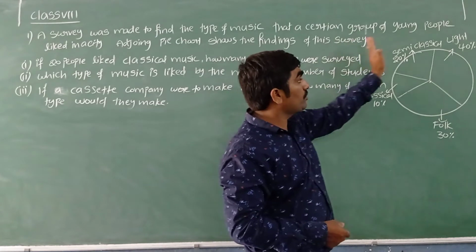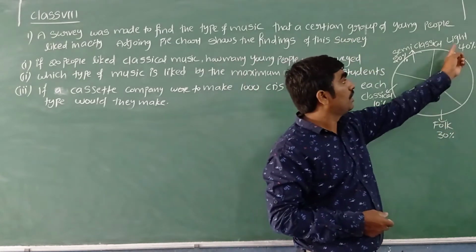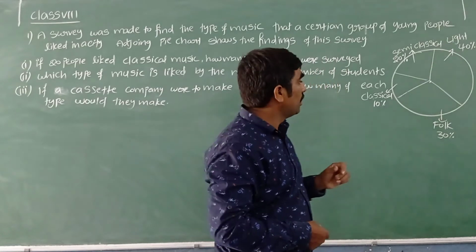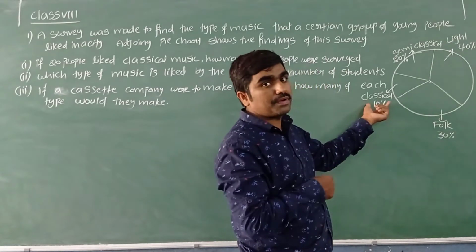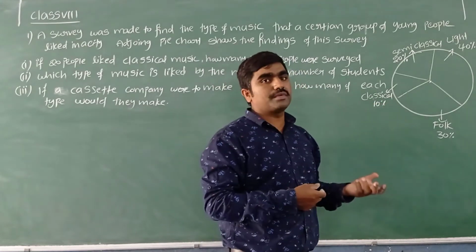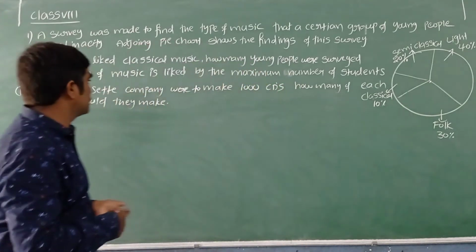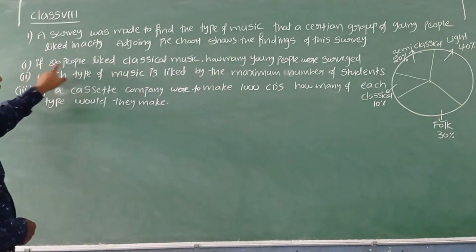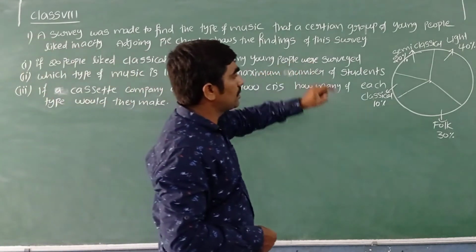From this we can observe that most of the young people are interested in light music, and only a few young people are interested in classical. Like that, we can understand the information easily by seeing this pie chart. Now let us answer these questions. First one: if 20 people liked classical music, how many young people were surveyed?